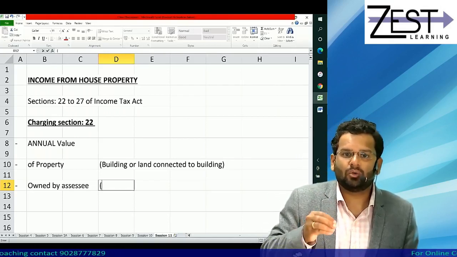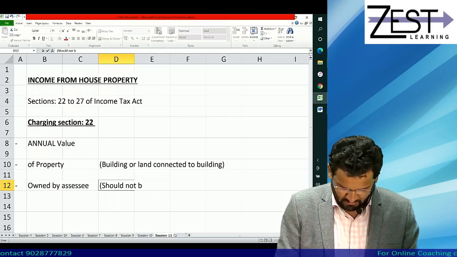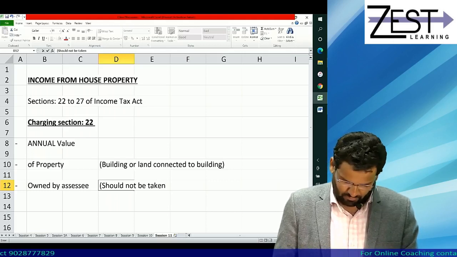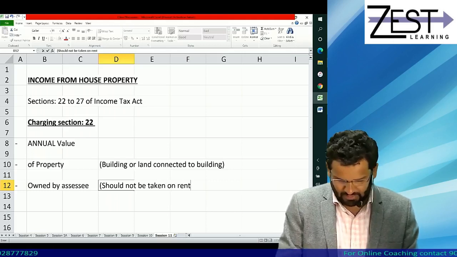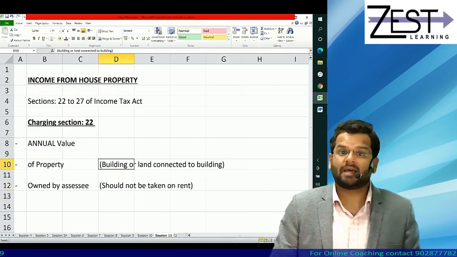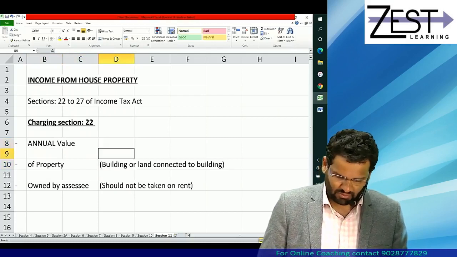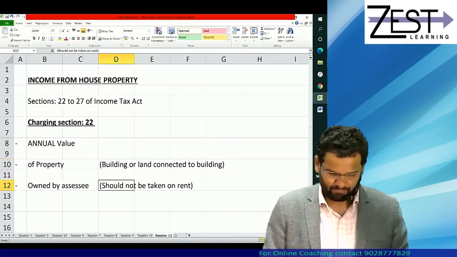The property should be the owned property, so it should not be taken on rent. That is the point to be considered. And of course, how exactly to calculate annual value, that's what our discussion is going to be on.